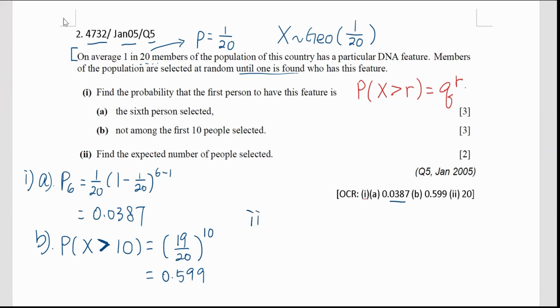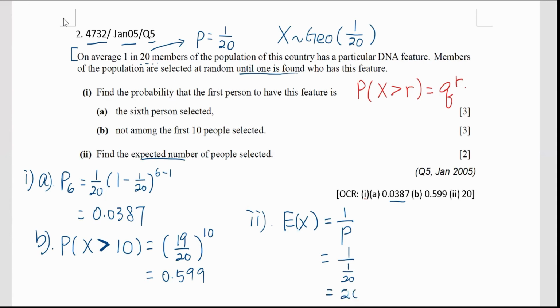Okay, then part 2. Find the expected number of people selected. Expected number is the same as expectation, the E of X, which is the mean. So E of X is what we want here. And the formula is as simple as 1 over P, and 1 over 1/20 is 20.